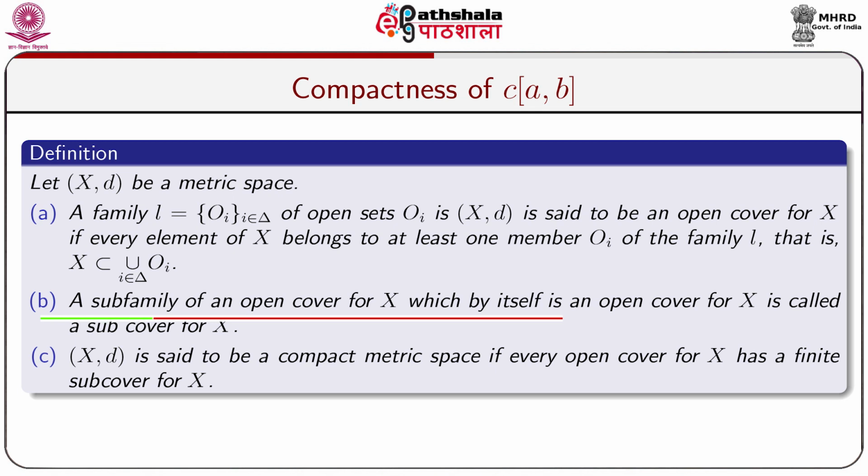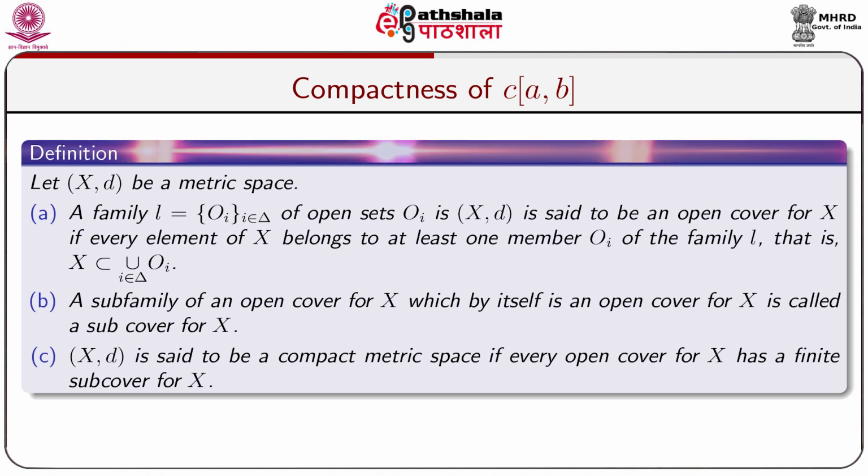A subfamily of an open cover for X, which by itself is an open cover for X, is called a subcover for X. That means, if we collect some finite sets of L and these finite sets cover whole X, then we say that the subfamily covers full X.